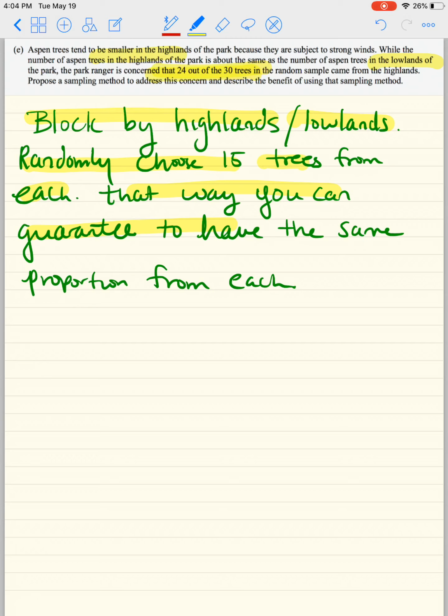So propose a sampling method to address the concern and describe the benefit of using the sample. So the sample is to block by these lands, highland and lowland, and the benefit is that you will be able to get 15 of each, and then you can really discuss the actual diameter of the aspen tree.